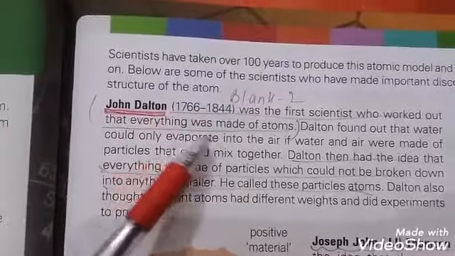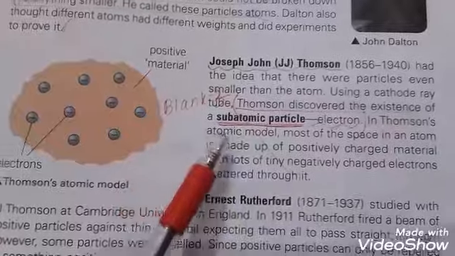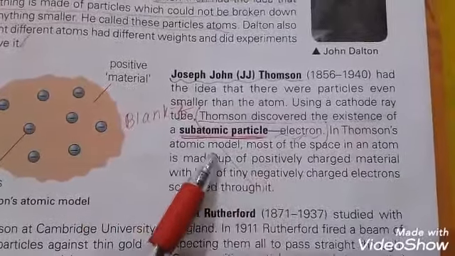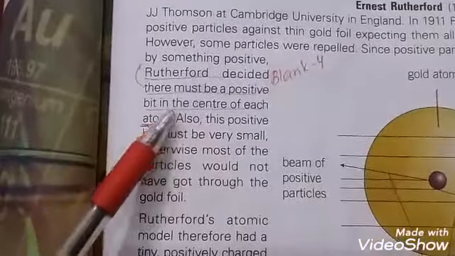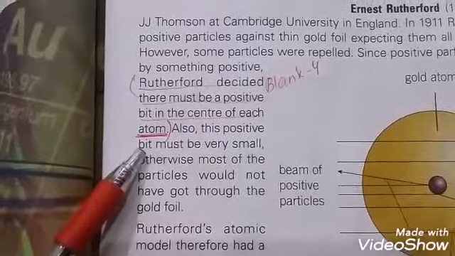Students, here is blank number 2: dash was the first scientist, John Dalton. Blank number 3: Thomson discovered the existence of a dash particle, subatomic. Fourth: Rutherford decided that there must be a positive bit in the center of the dash atom.